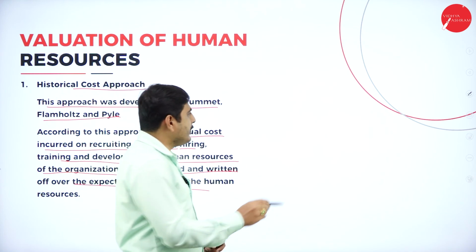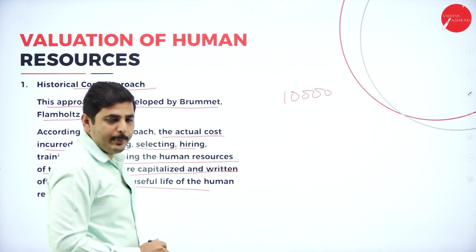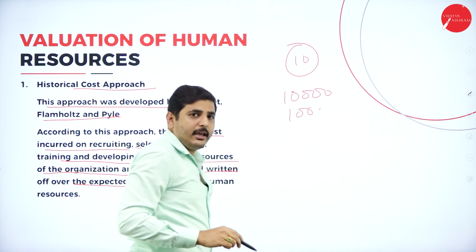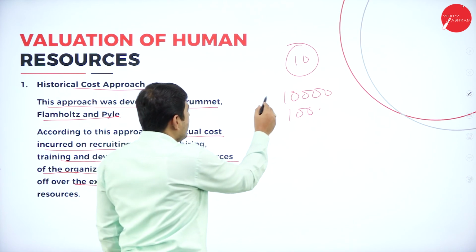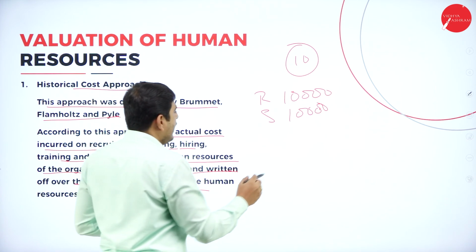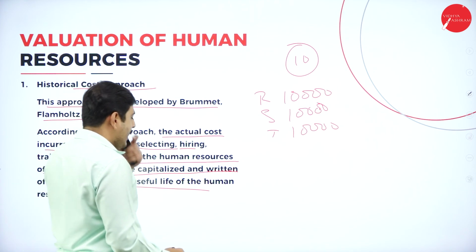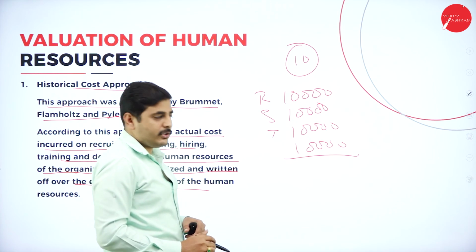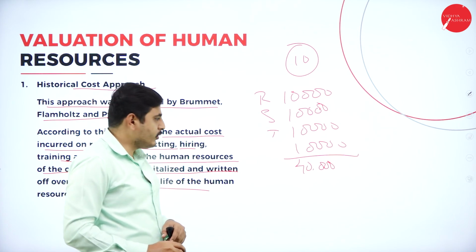For example, let's take 10,000 rupees for expenses of recruitment for 10 employees. So for recruitment and selection, we have spent 10,000 rupees. Next one, hiring and training. For training, we have spent 10,000 rupees. Next one, development and other related maintenance activity, 10,000 rupees. So the total cost of this human resource is 40,000 rupees.